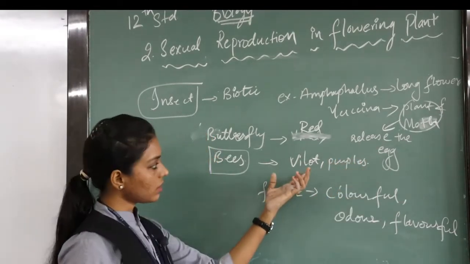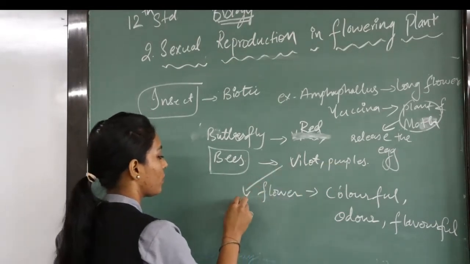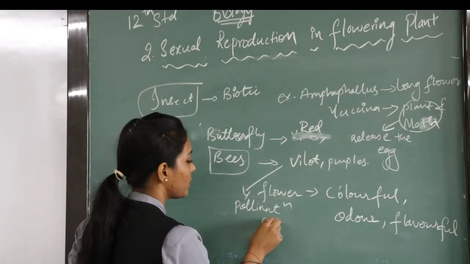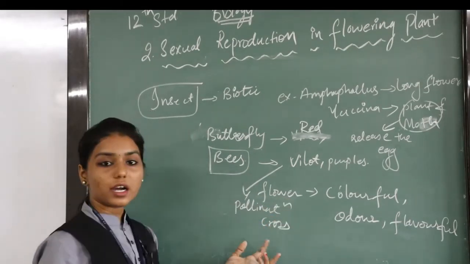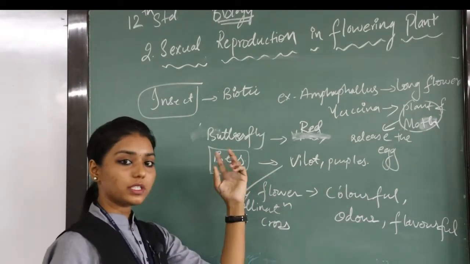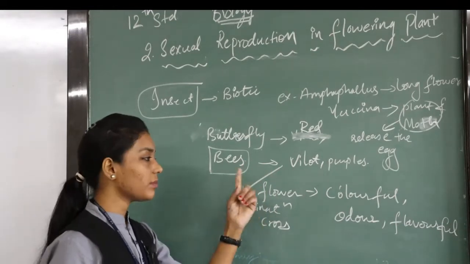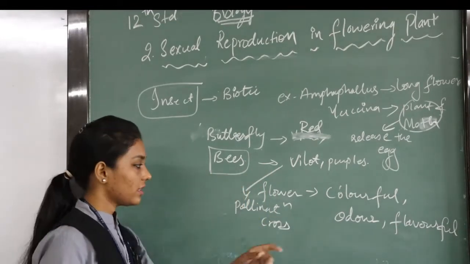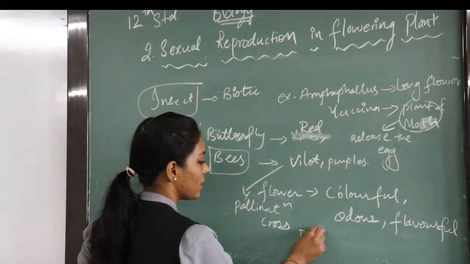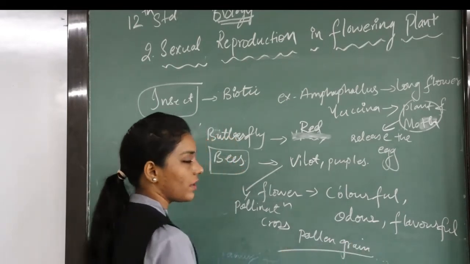They are attracted to those flowers so that pollination, mainly the cross pollination process, can occur. They are attracted to the flavor released by the flower, and the color attracts them so that the pollination process can occur. They also smell the pollen grain and then move towards the flower.